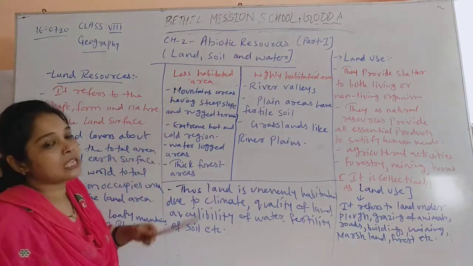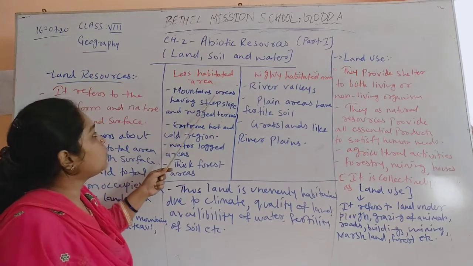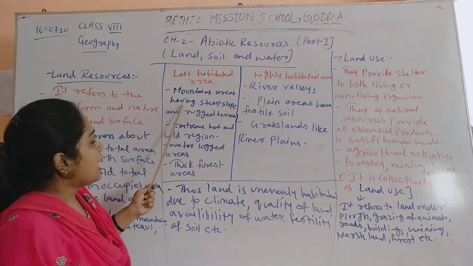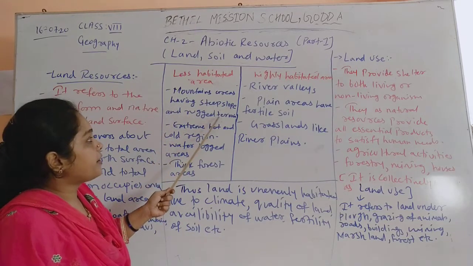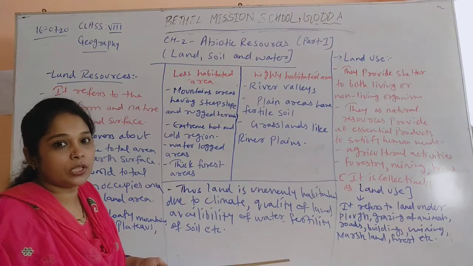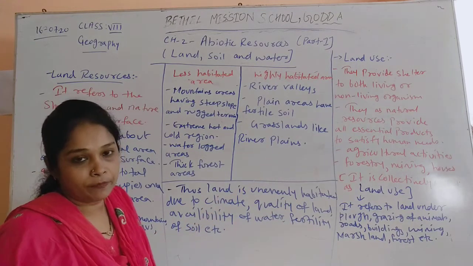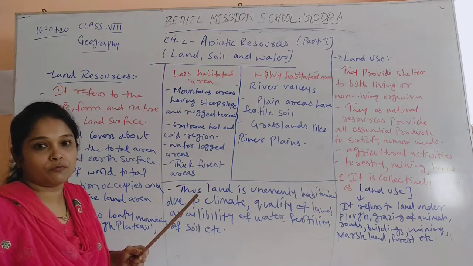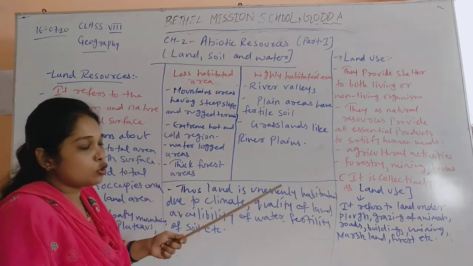When we talk about less habitated areas, there are mountain areas, like in India we have the Himalayan mountains having steep slopes and rough terrain. People are living over there, but in very small numbers. Population is very low in mountain areas because of the climate and the steep slopes.